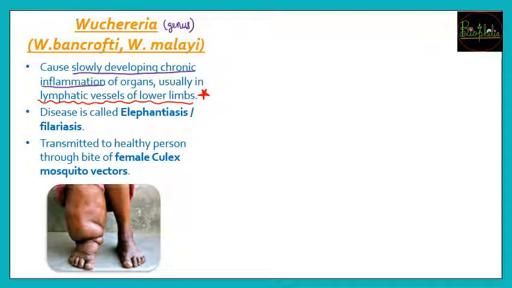Now here the lymphatic vessels which are infected, so lymphatic vessels का होता है lymph जो fluid है it is going to move in these vessels. So जब ये worms होते हैं वो वहाँ पे contaminate करते हैं, they start to grow in that lymphatic vessels and they try to create blockage in those vessels.